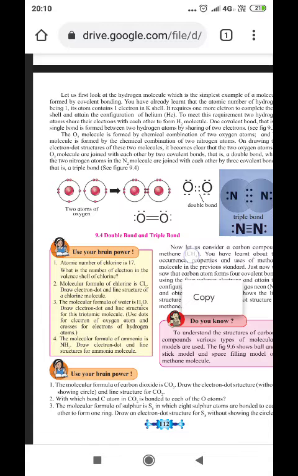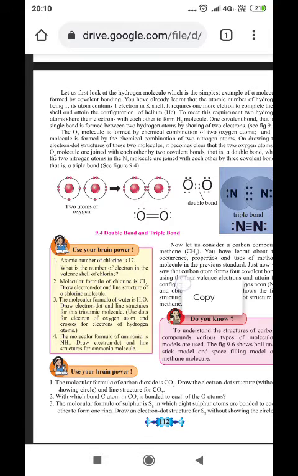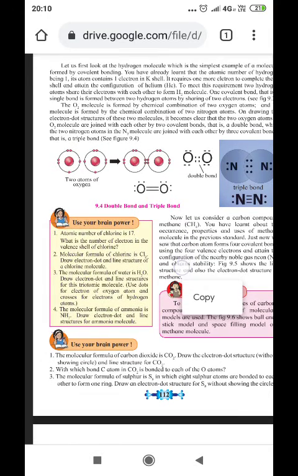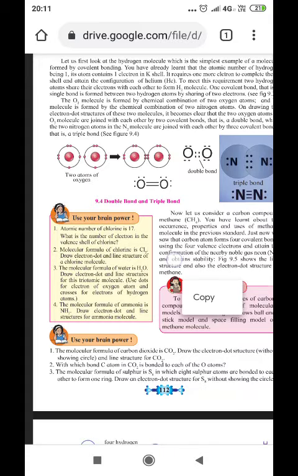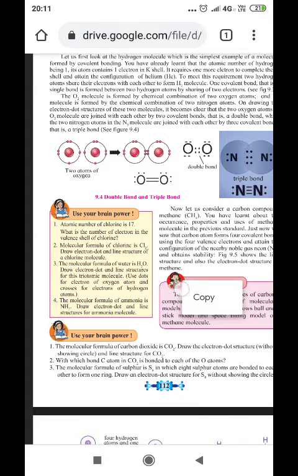The O2 molecule is formed by chemical combination of two oxygen atoms, and the N2 molecule is formed by the chemical combination of two nitrogen atoms. On drawing the electron dot structure of these two molecules, it becomes clear that two oxygen atoms in the O2 molecule are joined with each other by two covalent bonds. That is a double bond. While two nitrogen atoms in the nitrogen molecule are joined with each other by three covalent bonds. That is a triple bond.